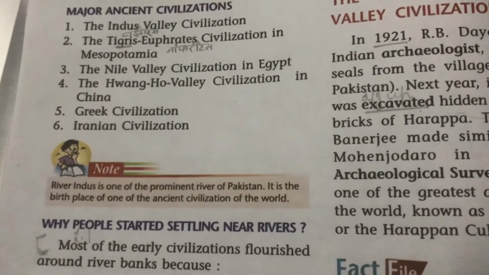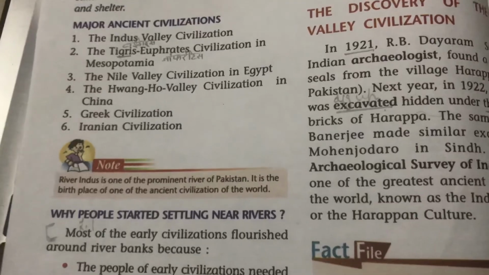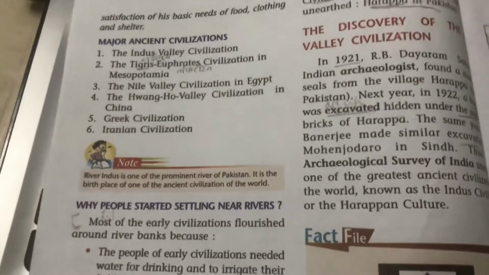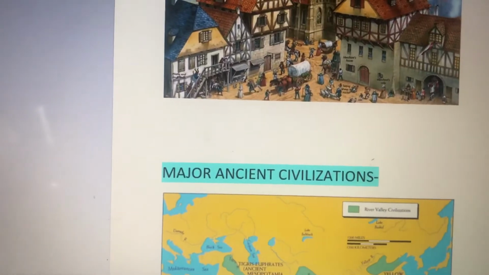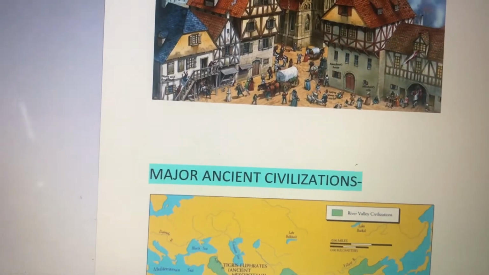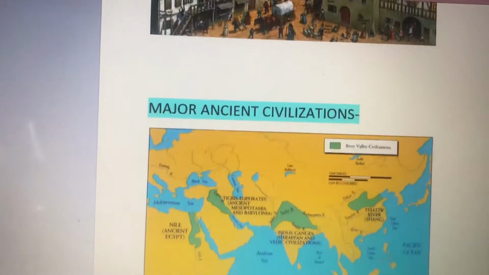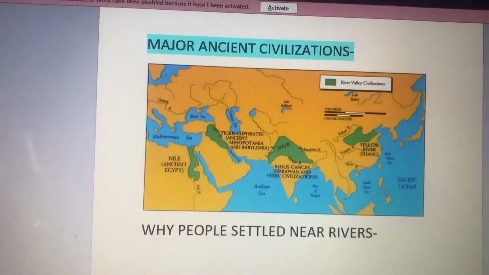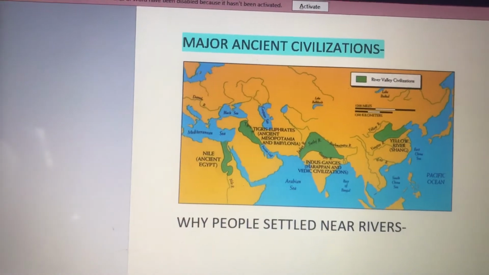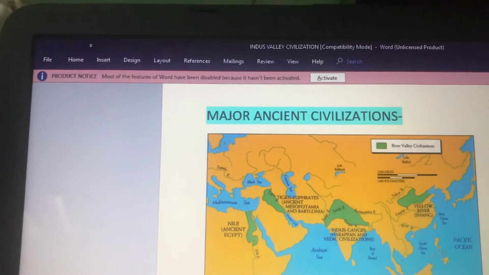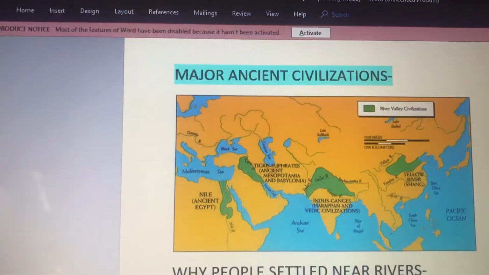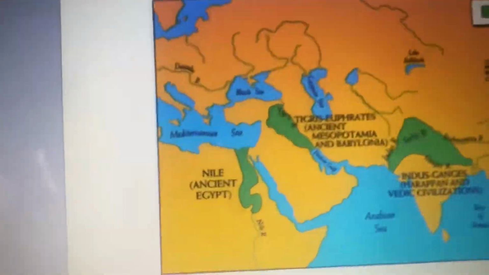These civilizations were known as the Tigris Euphrates civilization that was found in Mesopotamia. I am going to show you the map of the area near Mesopotamia. And second was the Nile Valley civilization that was found near the Nile River.